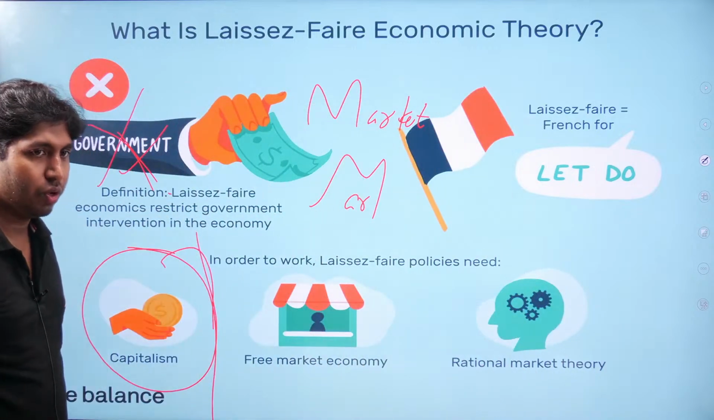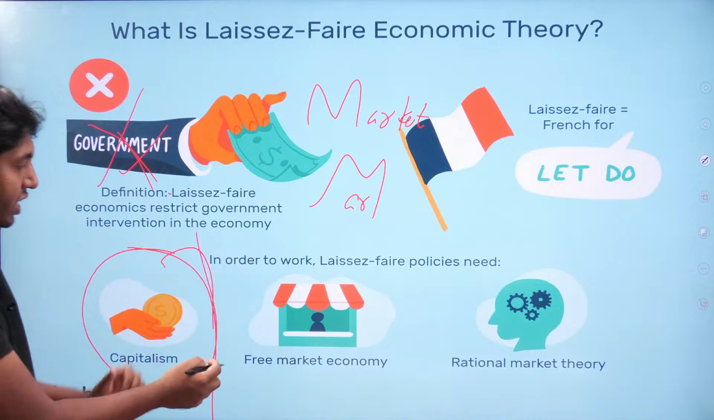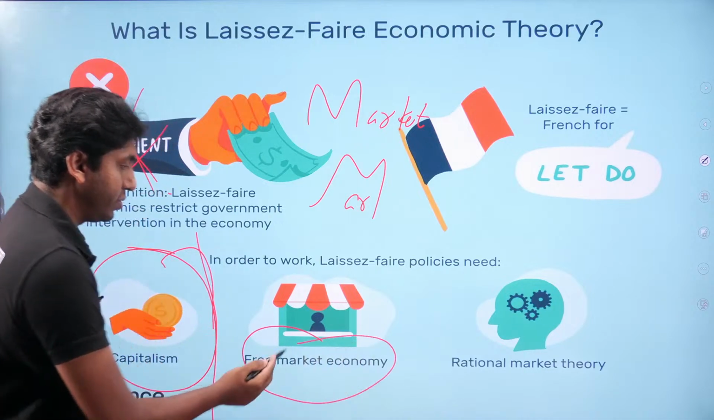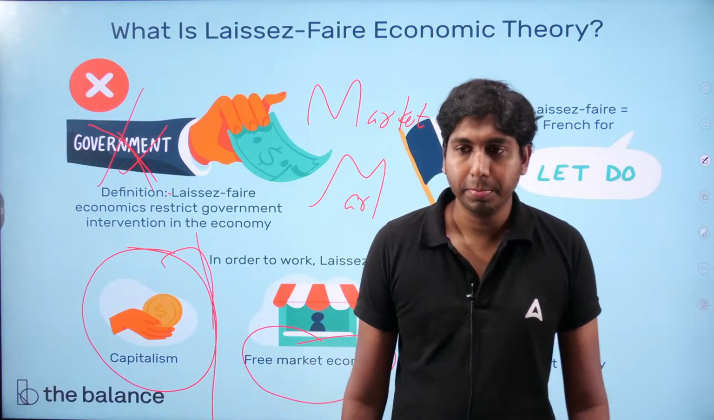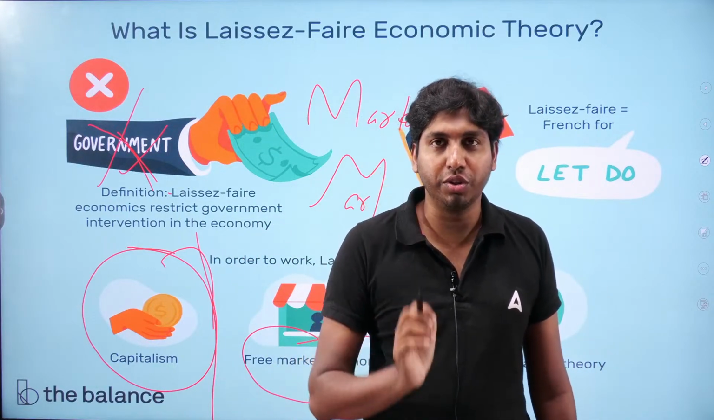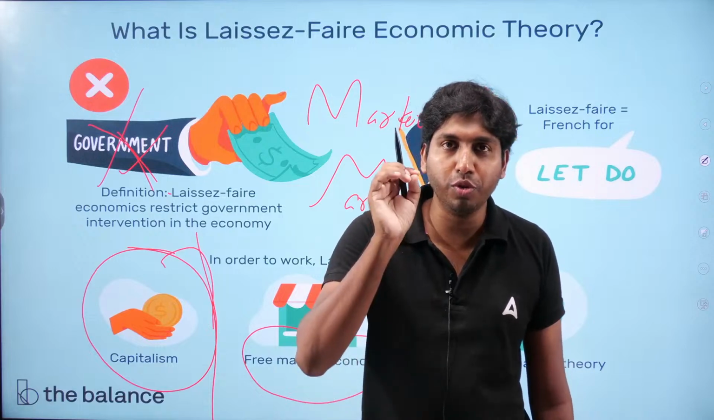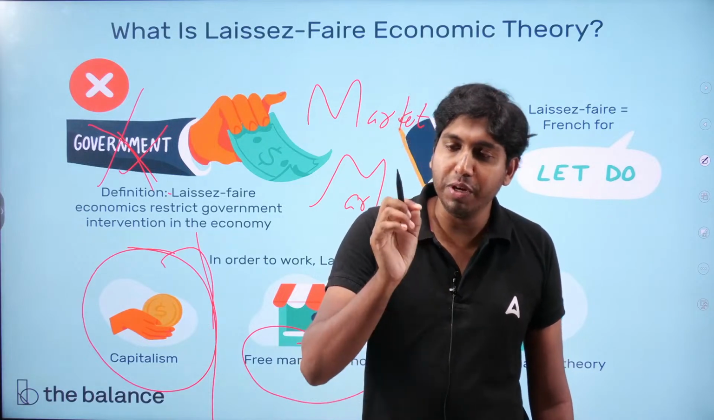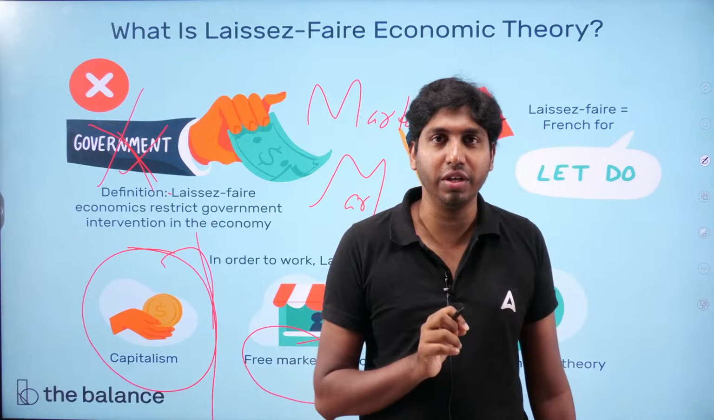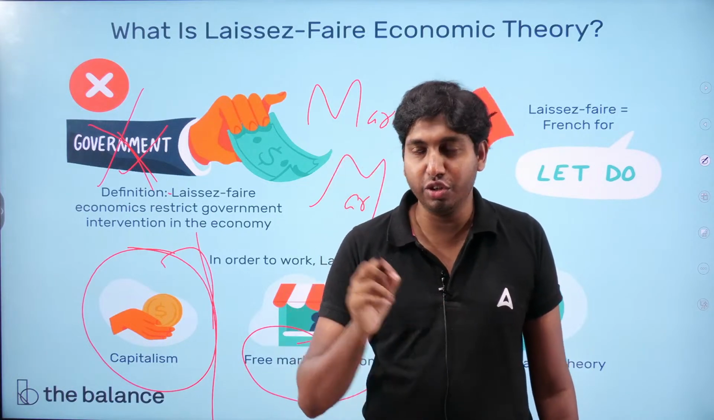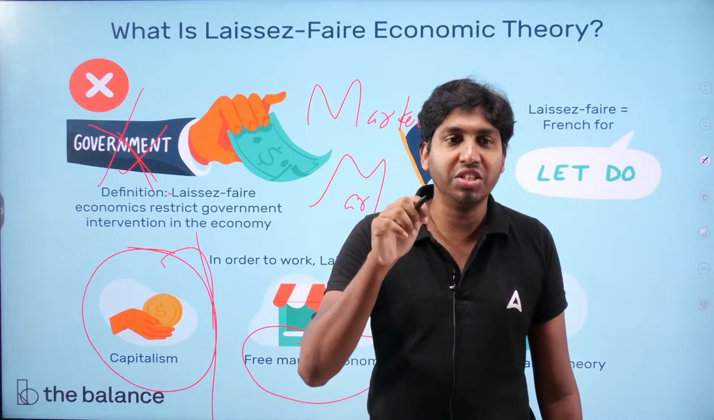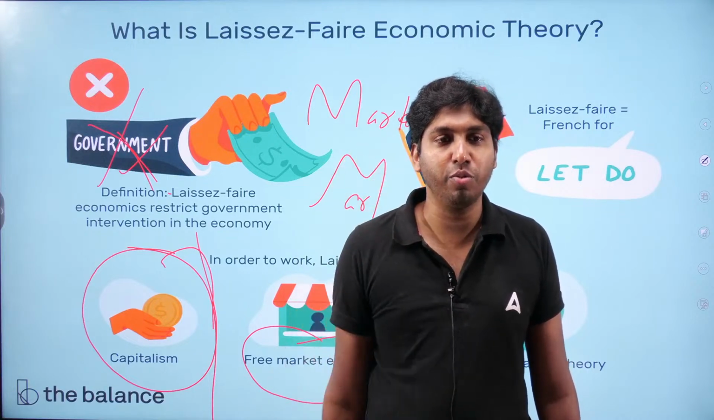Next, for laissez-faire to work, the second requirement is a free market economy. Free market means what to produce, how to produce, for whom to produce, which machine to be used, what quantity, whether more labor or the latest technology should be involved. These decisions should not be taken by the government.